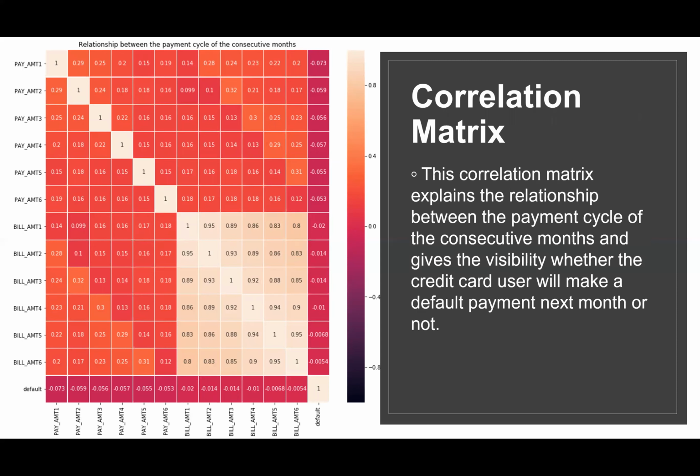This correlation matrix gives a broader angle to understand the relationship between different payment cycle variables and their effect on the default payment. So for example, bill amount 1 has a 14% chance that pay amount 1 will be cleared, and you can create a similar analysis for other cases as well.